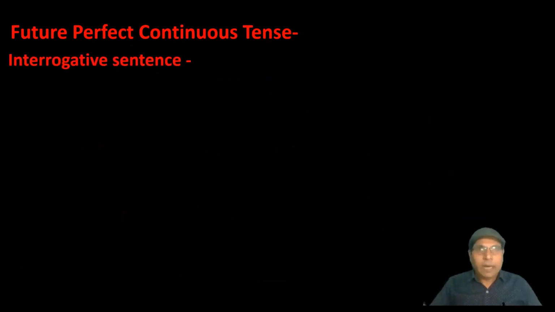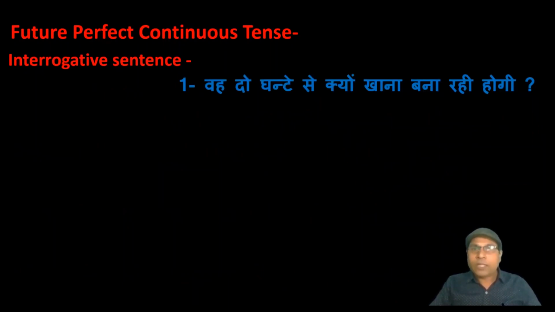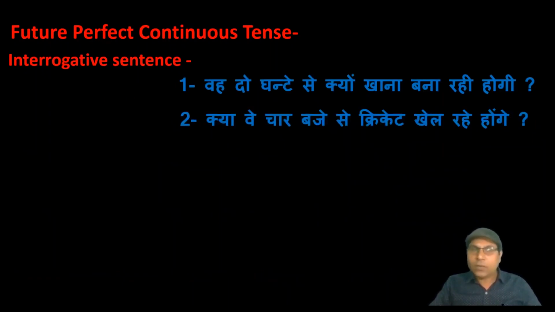Identification is same as if the verb in Hindi ends last syllable with रहा होगा, रही होगी, रहे होंगे, along with time, but in it question is also asked as वह 2 घंटे से क्यों खाना बना रही होगी, क्या वे 4 बजे से क्रिकेट खेल रहे होंगे.